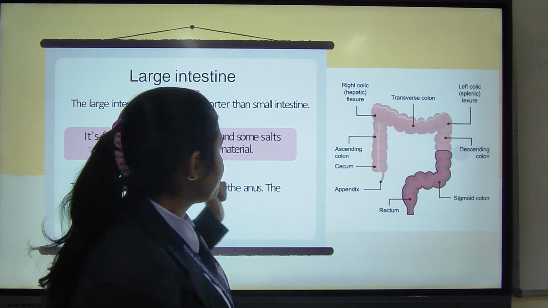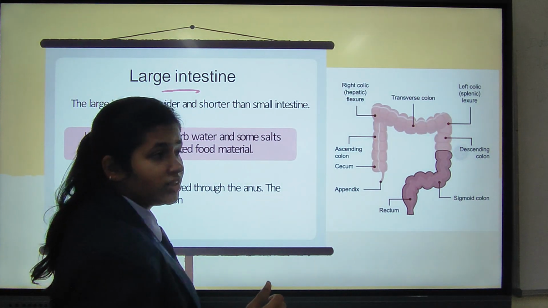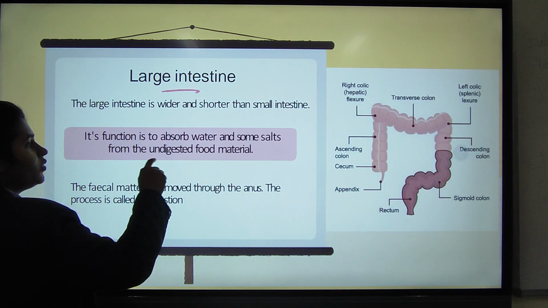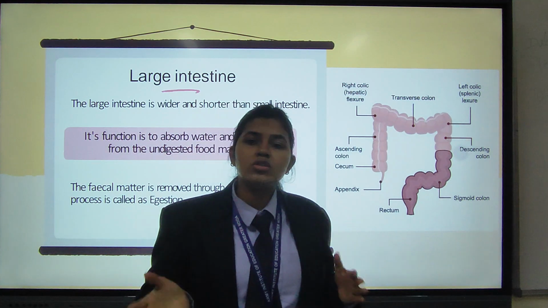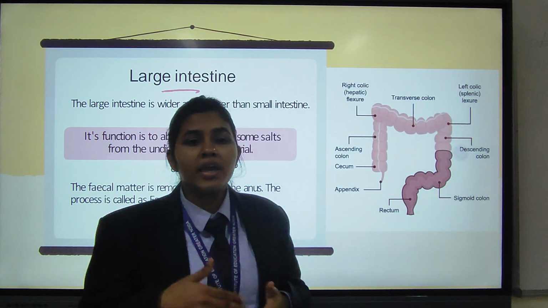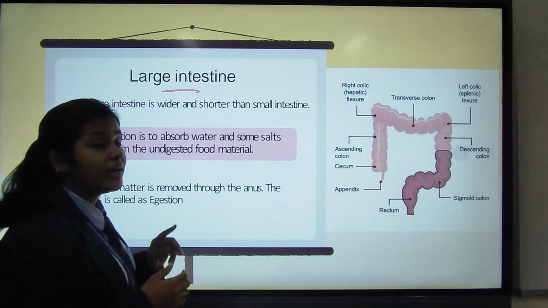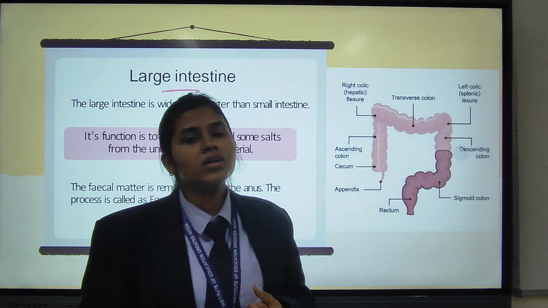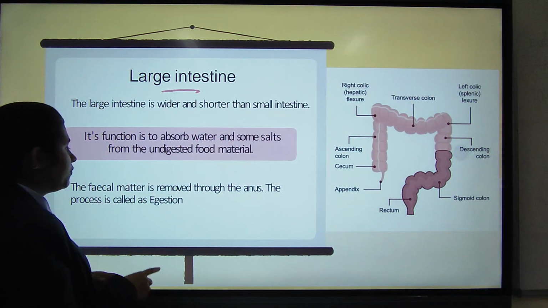The function of the large intestine is to absorb water and some salts from the undigested food material. The food from the small intestine goes into the large intestine. The water and the salts from the undigested food get absorbed in the large intestine.